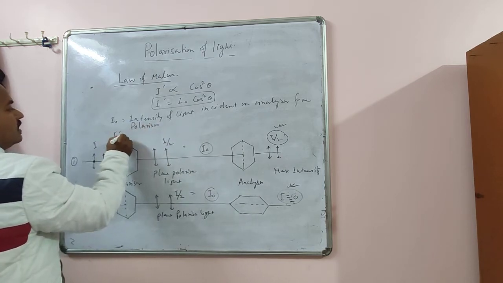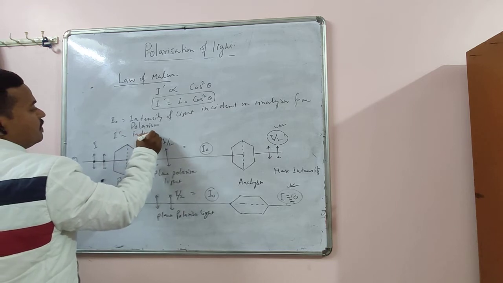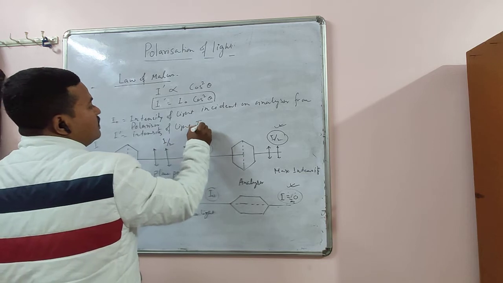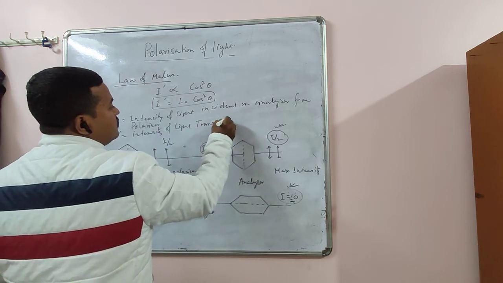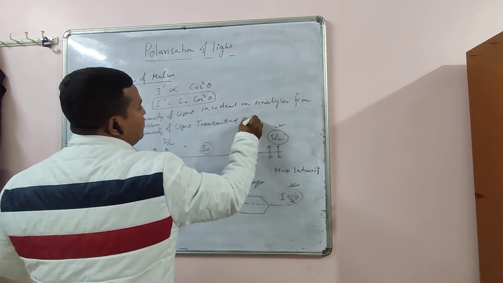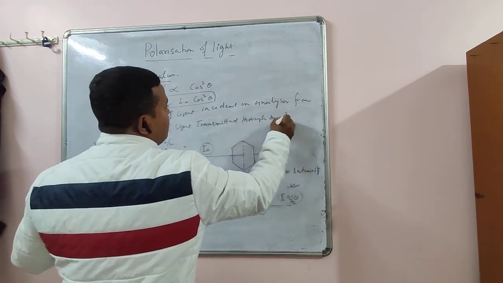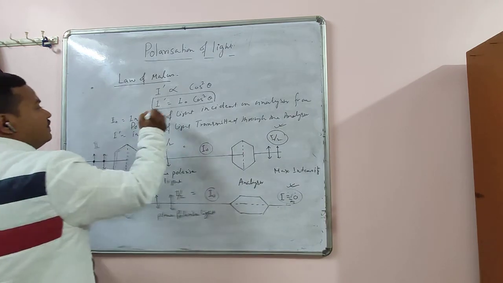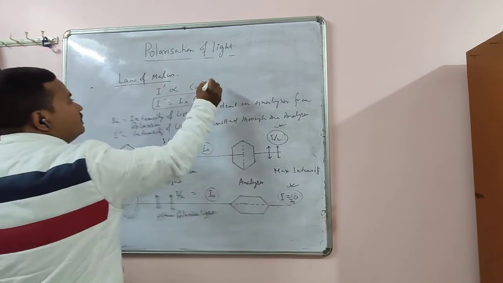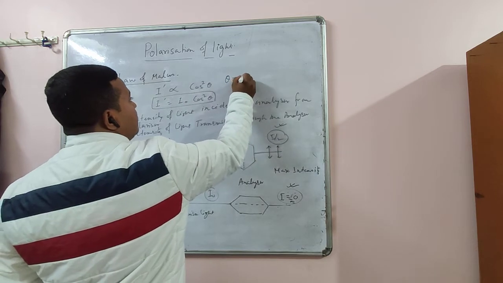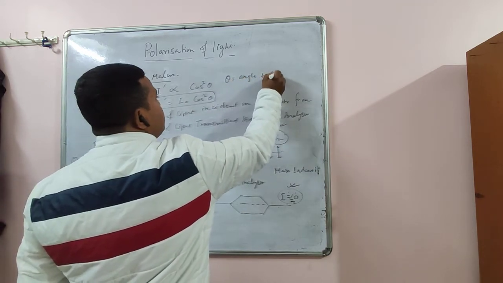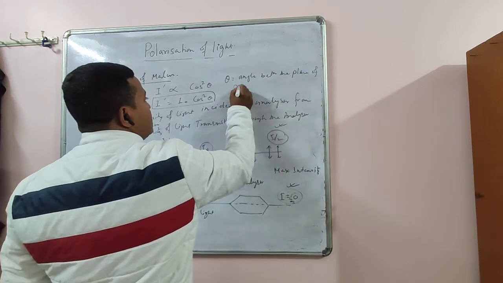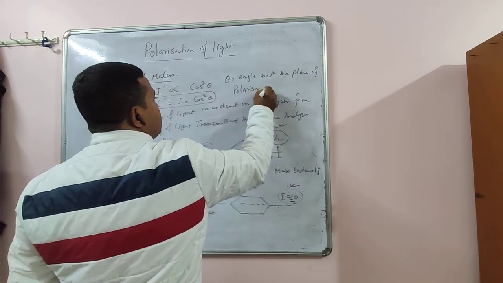And I dash is the intensity of light transmitted through the analyzer. And theta is the angle between the plane of polarizer and analyzer.